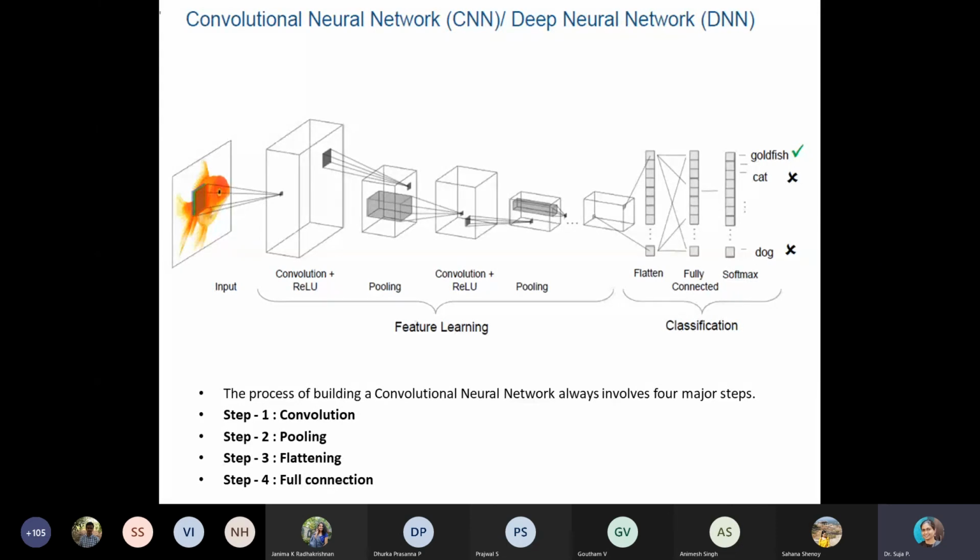And then once the learning is done, the classification is done. We will go into detail about what happens in the learning and what happens in the classification. Okay.